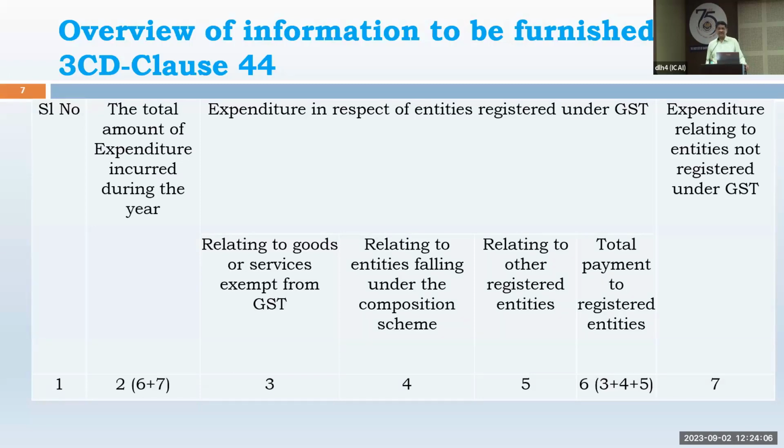Now these composition dealers have to mention in their invoices, by printing, or a rubber stamp, or handwriting, the words composition dealer compulsorily. So when you find in an invoice that the words composition dealer are mentioned, that means it is a composition supplier, and it is to be mentioned in column number 4. Any questions, queries up to this stage? Anytime you can raise your hand and ask a question. You need not wait till the completion of the lecture.